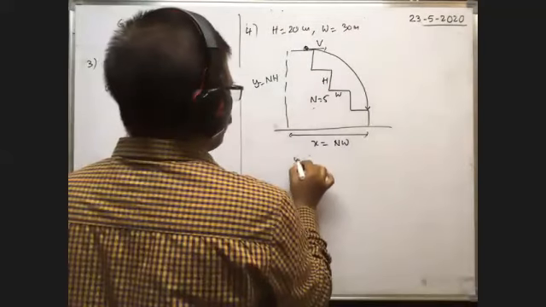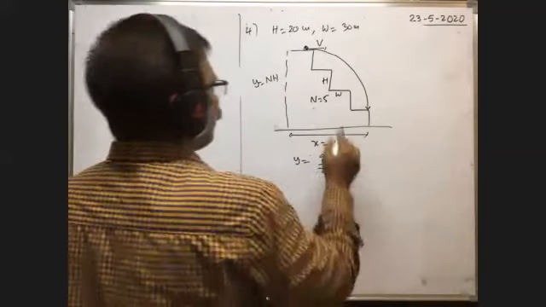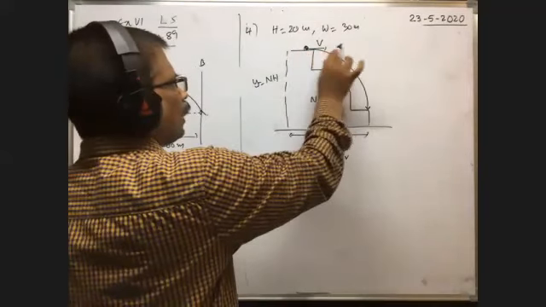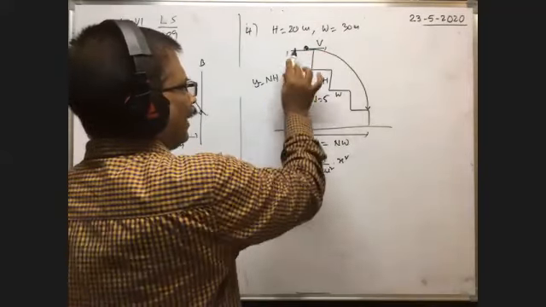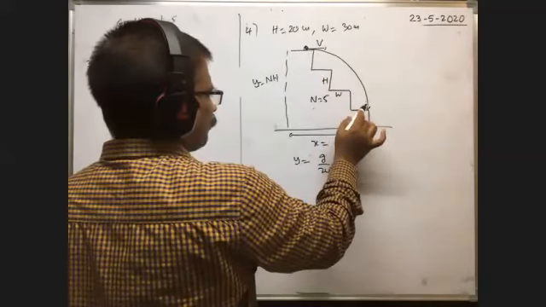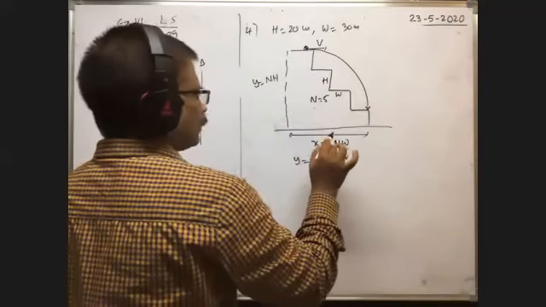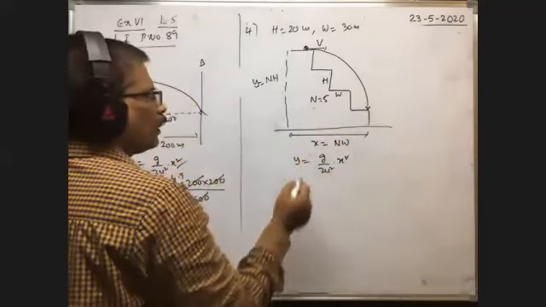Y is equal to g by 2u square into x square, because it is just like a body thrown horizontally from a height y, and it reaches this position after some time. During this time, the horizontal distance traveled is equal to x. Then the relation among them is this only. Now we substitute the data.